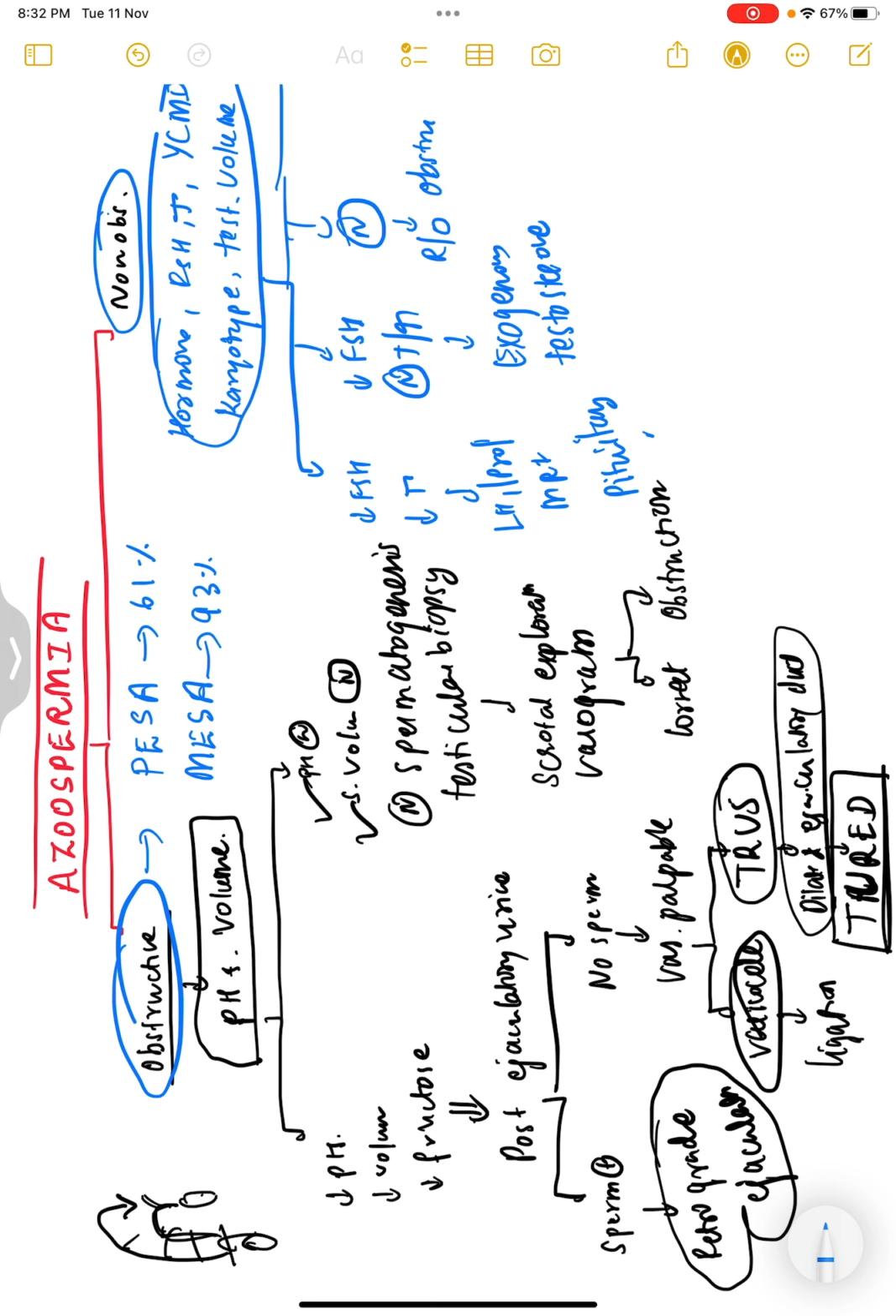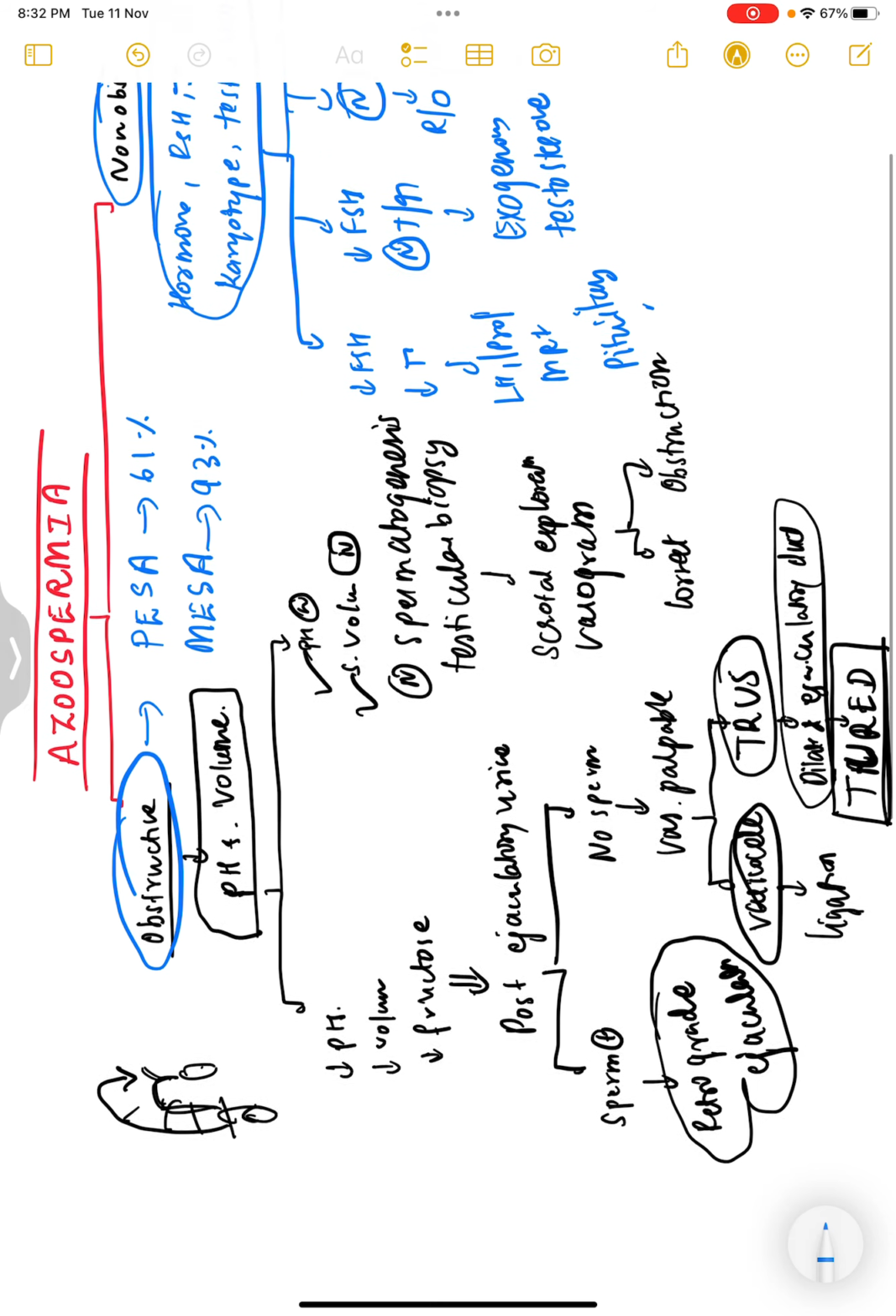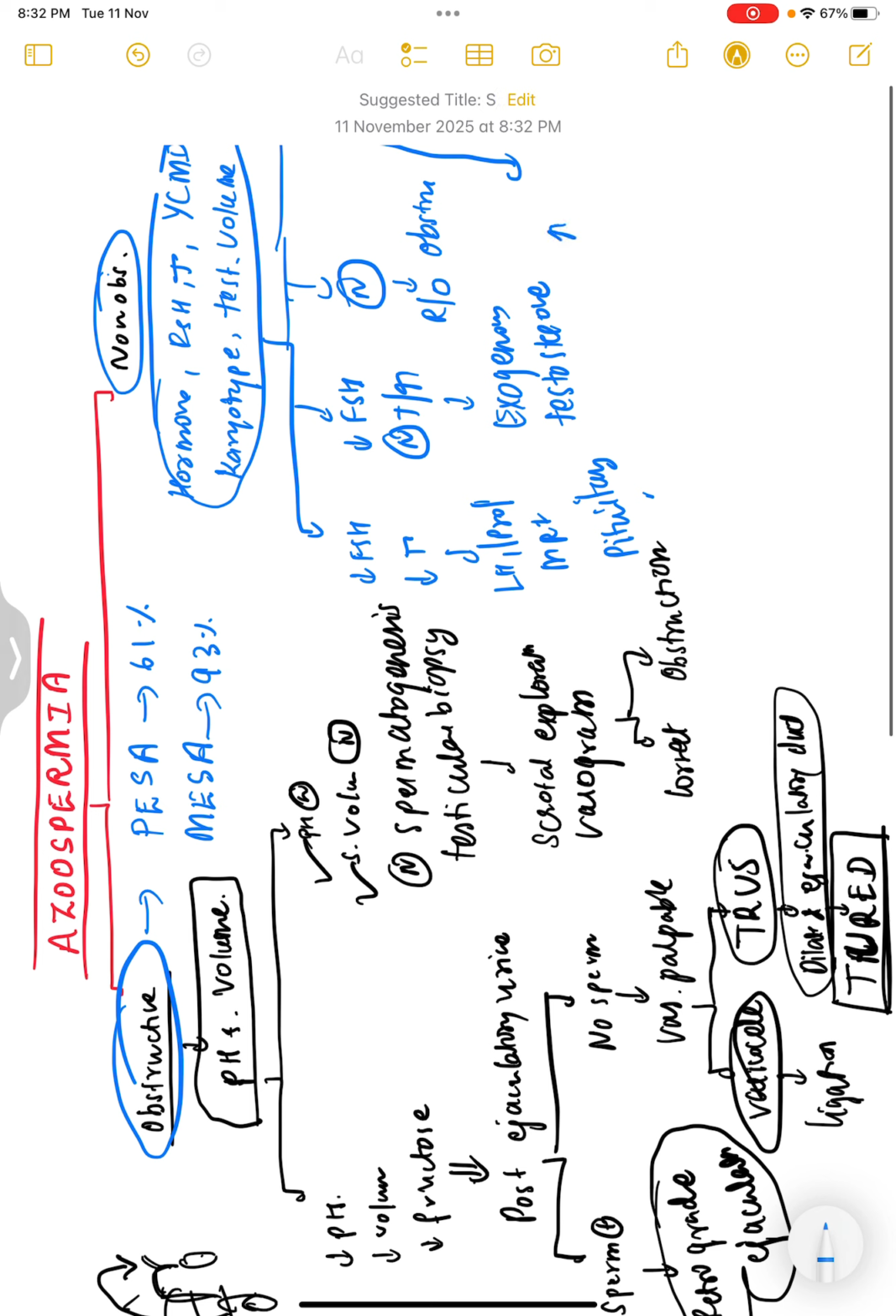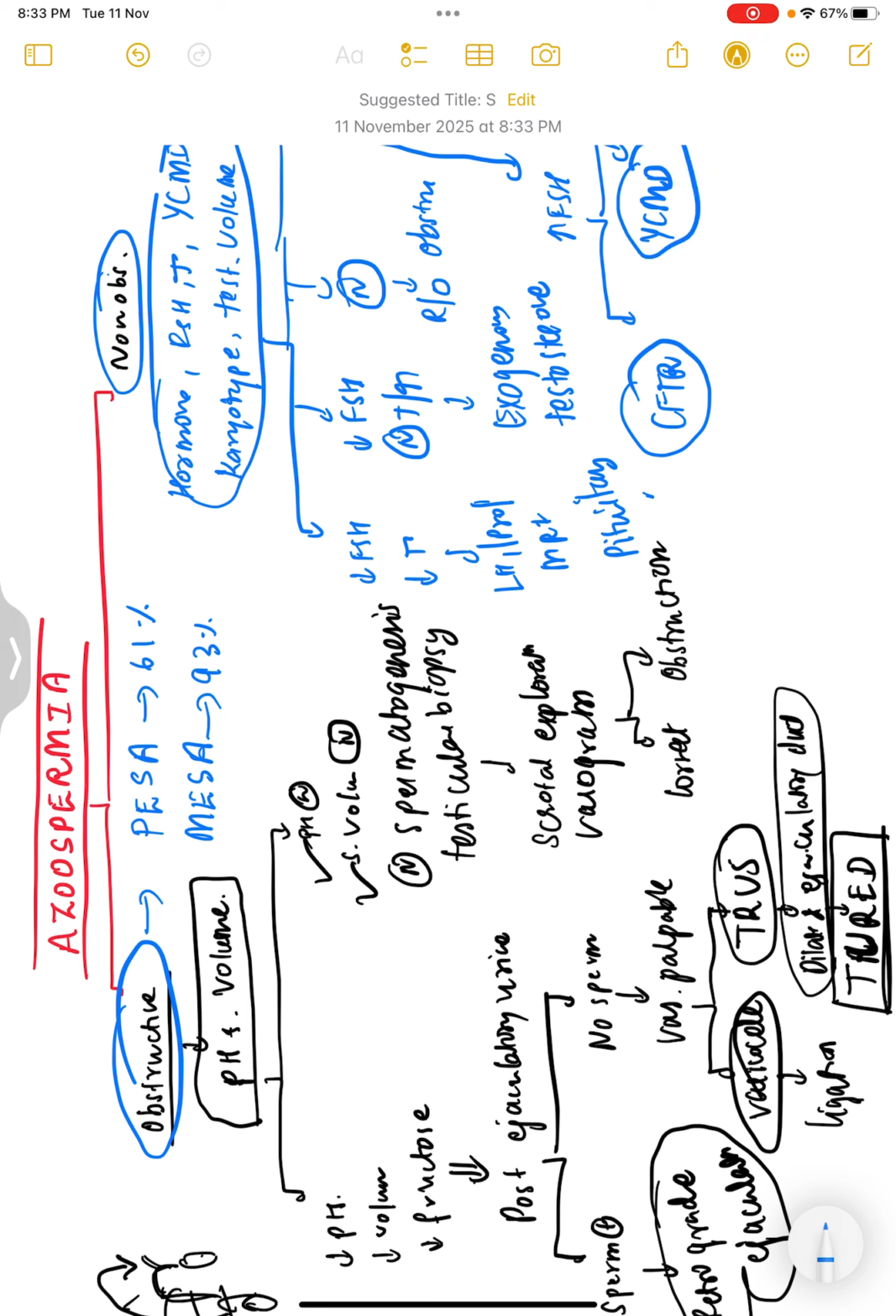Okay. Or now the FSH is high. If the FSH is high, you have to check for any genetic cause. So you do karyotyping. Another test, the most common one we do, is CFTR mutation. Sorry, cystic fibrosis transmembrane conductance regulator. So if that is mutated, you will label it as a cystic fibrosis mutation. Or you even check for Y chromosome microdeletion.